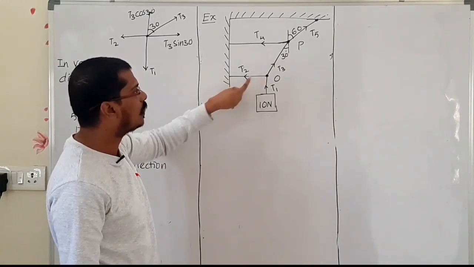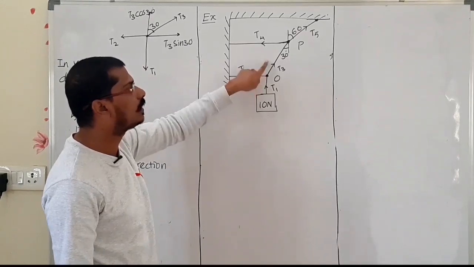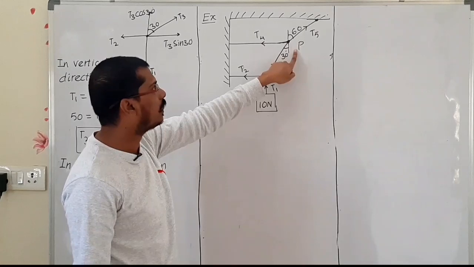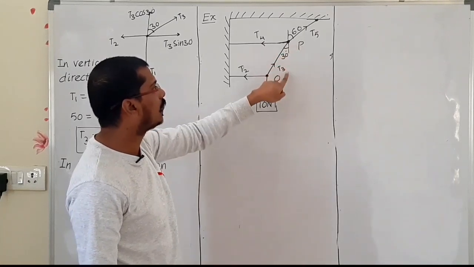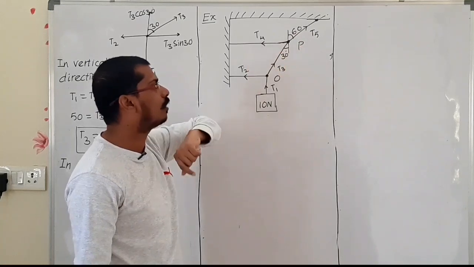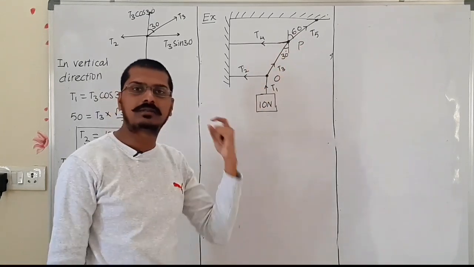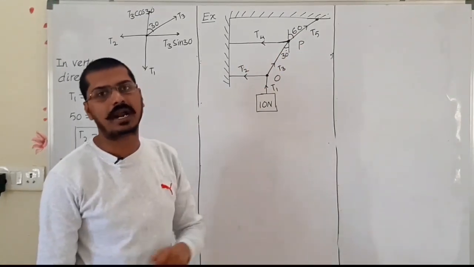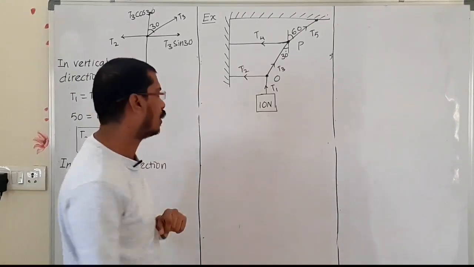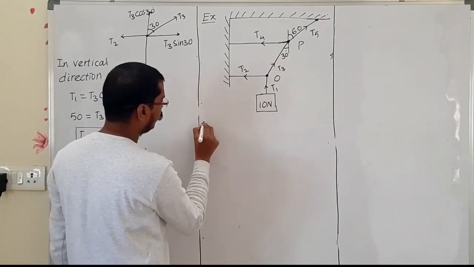In this common point we can find out T2, T1 and T3 values. Then after taking the common point P, here the P is connected to T3, T4 and T5. By using the FBD we have to apply to both points. In applying to both points, we can find out the tension acting on the common point.